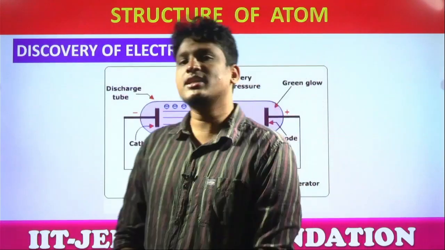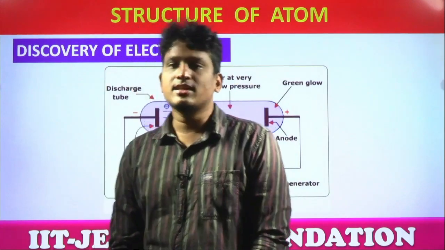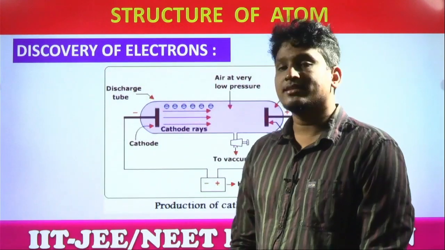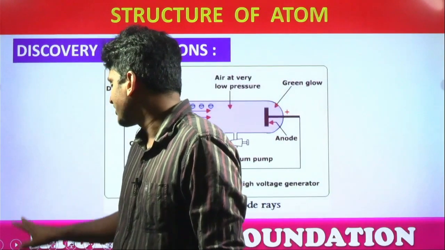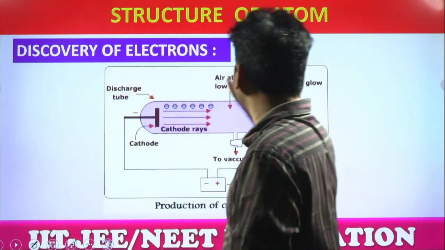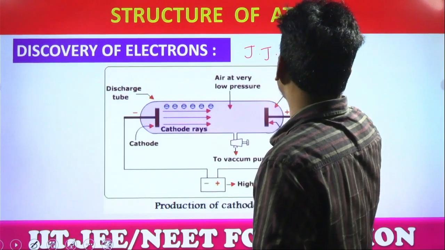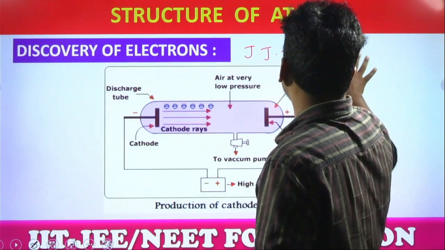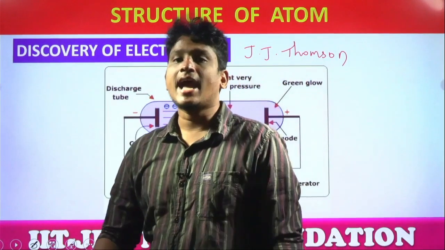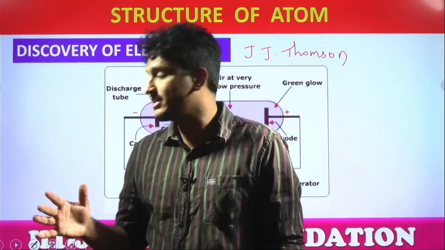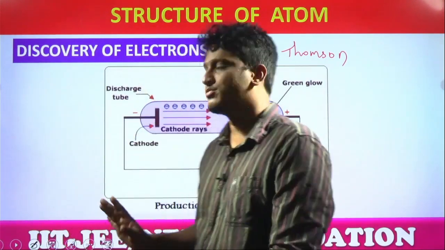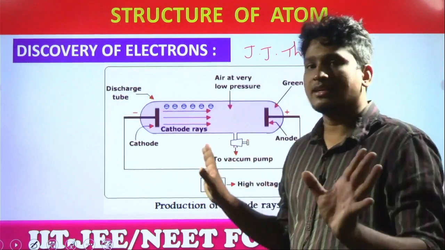So first, discovery of electrons. The discovery of the electron was done by the scientist J.J. Thomson, students. This experiment is called the cathode ray tube experiment or discharge tube experiment also. Both are the same. Simple experiment. I'll explain clearly. Listen, guys.